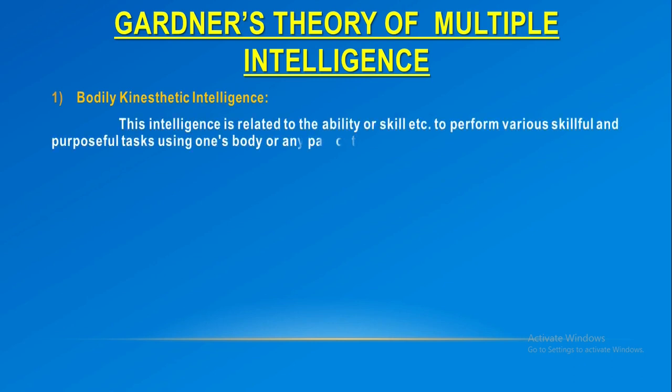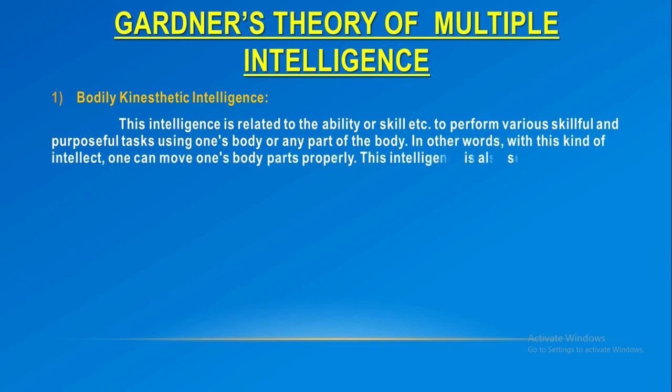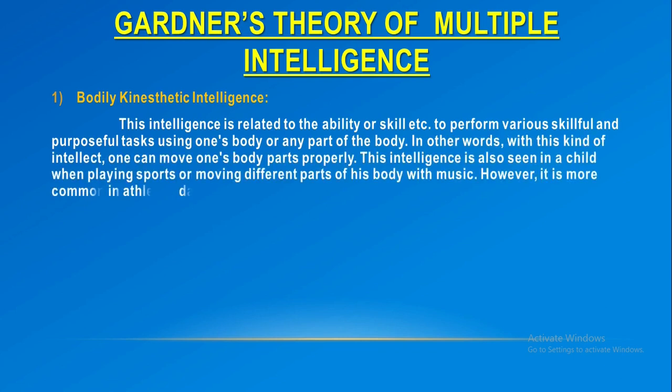This intelligence is related to the ability or skill to perform various skillful and purposeful tasks using one's body or any part of the body. In other words, with this kind of intellect, one can move one's body parts properly. This intelligence is also seen in a child when playing sports or moving different parts of his body with music. However, it is more common in athletes, dancers, surgeons, artists, mime actors, etc.